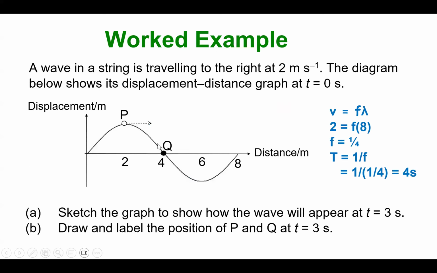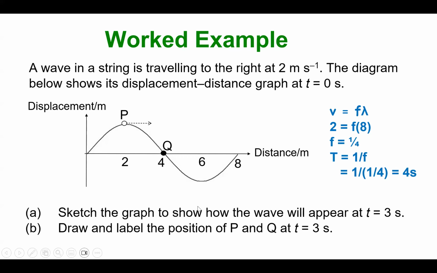Okay? Next one, a slightly more difficult question. A wave in a string is traveling to the right. The speed is 2 meters per second. The diagram shows the displacement distance graph at t equals 0 seconds. So at a particular instant when the time is 0, I take a photo. I have many particles, P and Q are some of the particles inside the wave, moving to the right at a speed of 2 meters per second.